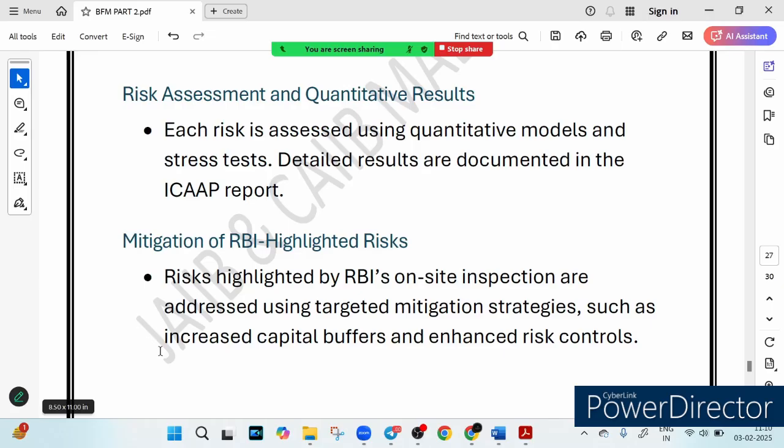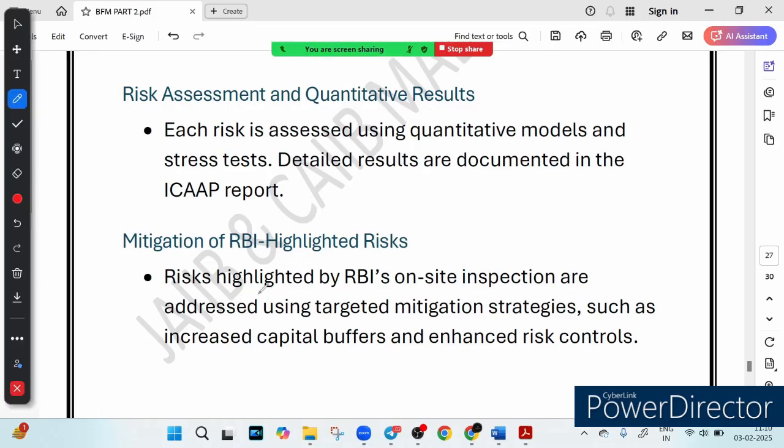Ever wondered how banks make sure they don't run into financial trouble? They don't guess their risks, they measure them. In this particular slide we will break down how banks assess risk. The first thing is, risk assessment is not guesswork, it is just numbers. Banks don't just assume that they are safe. They use quantitative models and stress tests to calculate risk with precision. How is it done? There is something called a stress test.